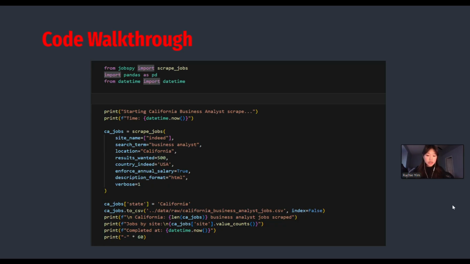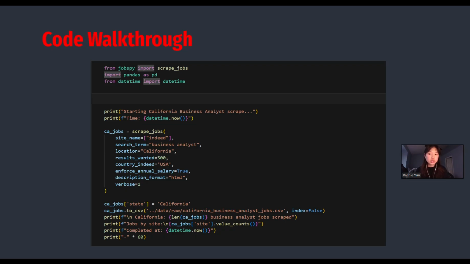So this is the scraping function in action. First we import JobSpy and configure parameters like location and job count, and it returns structured data in seconds. We set the locations to California, New York, and Texas, and then the search terms were the jobs that we wanted. For example, this one was business analyst, and we also did data analyst, software engineer, and so on. For the results wanted, we chose 500, and this was really useful because you could increase or decrease the amount of data that we wanted.